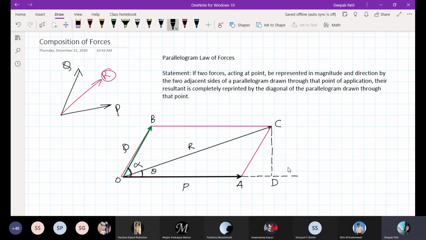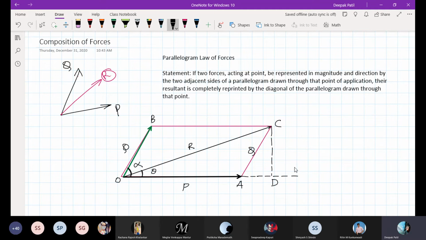After that, you can see AC is equal and parallel to OB, representing in magnitude and direction the force Q. If this is Q, this also should be Q, because AC is parallel to OB.